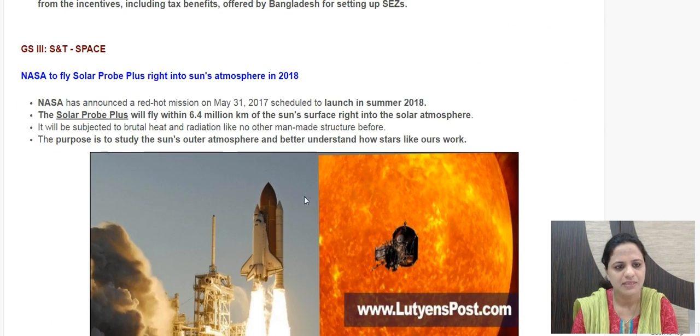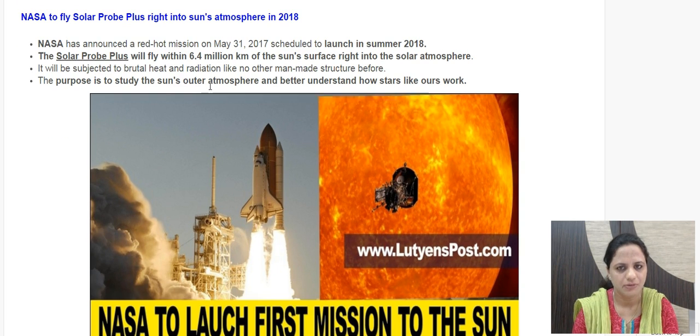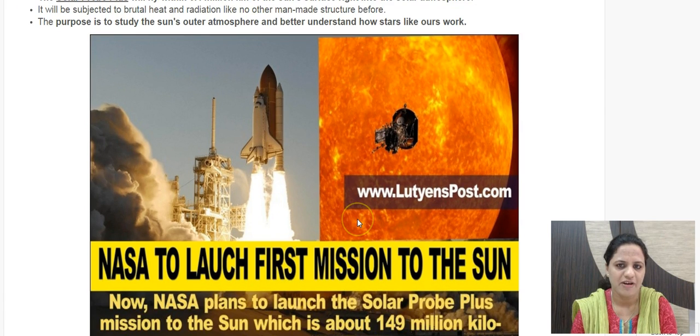And the last news item is: NASA to fly Solar Probe Plus right into the Sun's atmosphere in 2018. This has been announced by NASA. It will fly within 6.4 million kilometers of the surface of the Sun, right into the solar atmosphere. This will be the first time that a man-made structure would go so close to the Sun, and it will face brutal heat and radiation. This is a study probe which has been undertaken to study the Sun's outer atmosphere and better understand how stars like ours have formed.